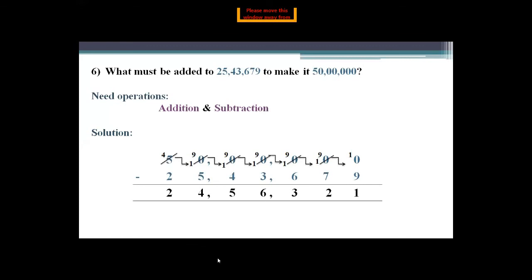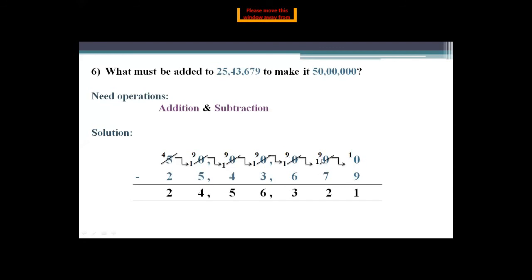When 5 gives a borrow to 0, it will become 10, and the 5 will become 4. When one more borrow is needed, and this 10 gives one borrow to the next, it will become 9, and the next becomes 10. This continues: when this 10 gives a borrow to this 0, it will become 10, and it will become 9.